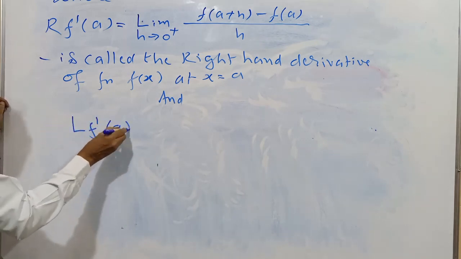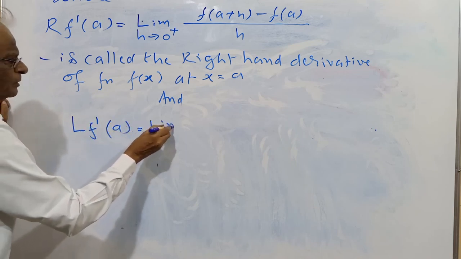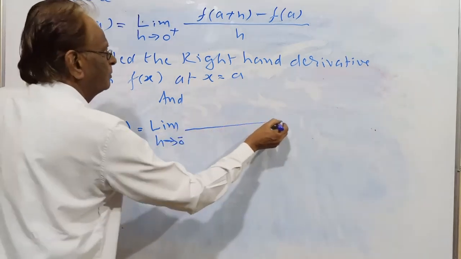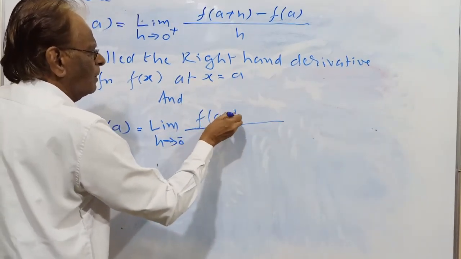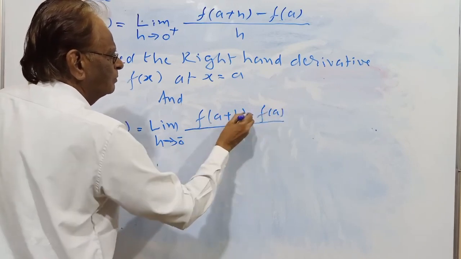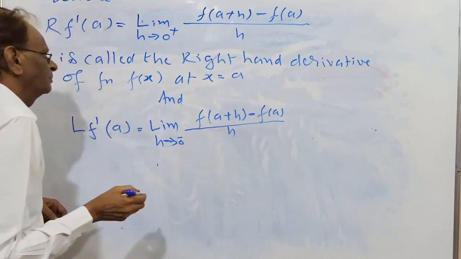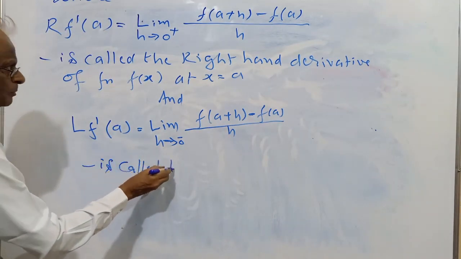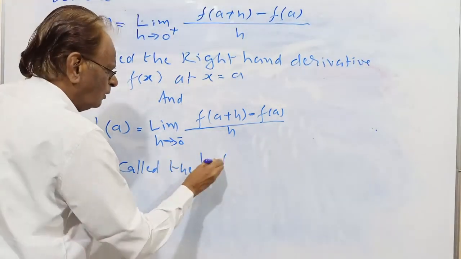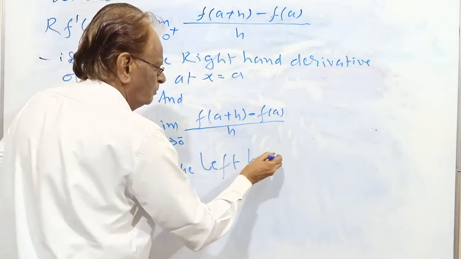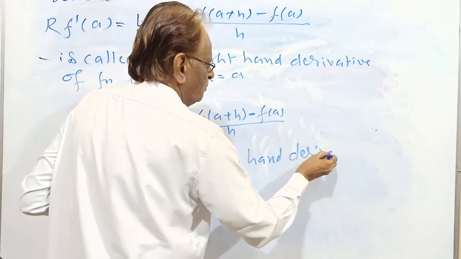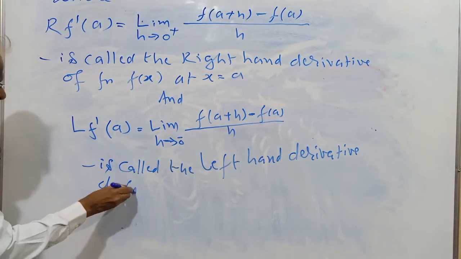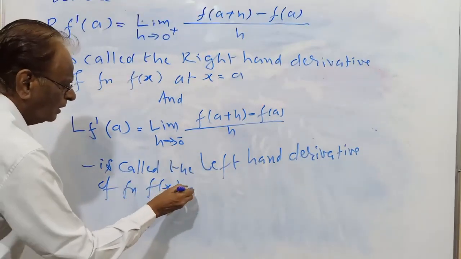L f dash a equal to limit h approaches 0 minus of f of a plus h minus f a by h is called the left hand derivative of function f(x) at x equal to a.